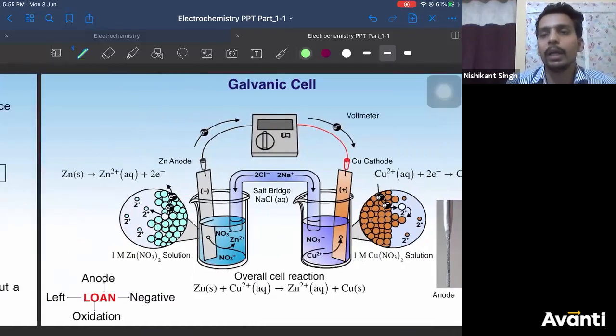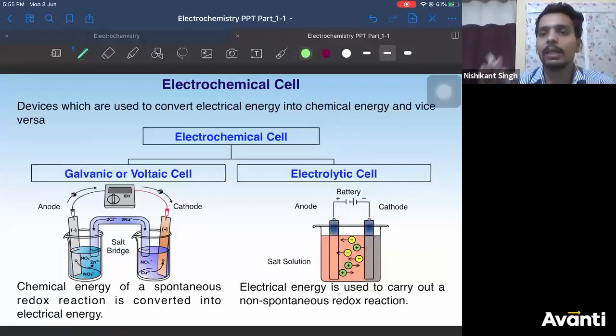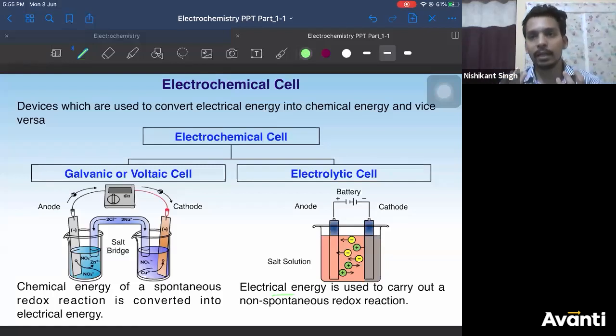An electrolytic cell will convert electrical energy into chemical energy, right? There are some chemical reactions which cannot happen by themselves. To do those reactions, you have to supply some form of energy. Which energy are we supplying? Electrical energy. So this cell will use electrical energy to carry out those reactions which are non-spontaneous. Those cells are known as electrolytic cells, right?